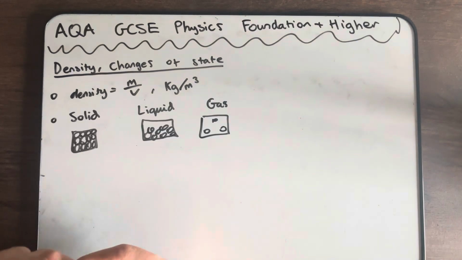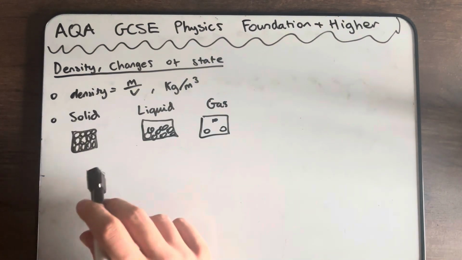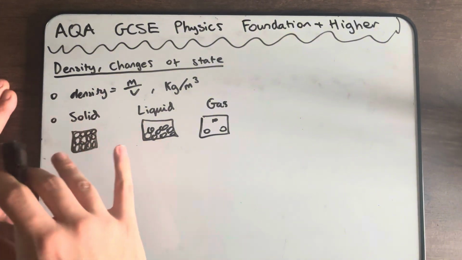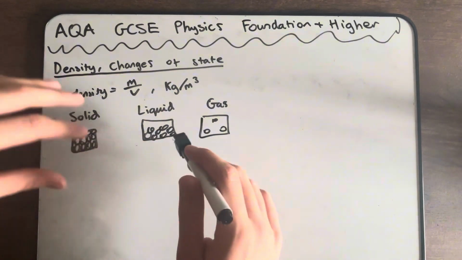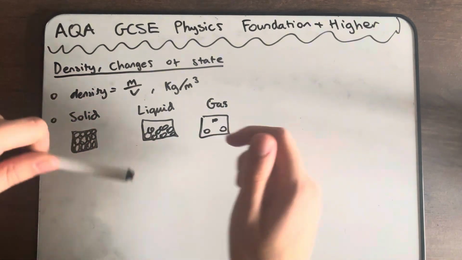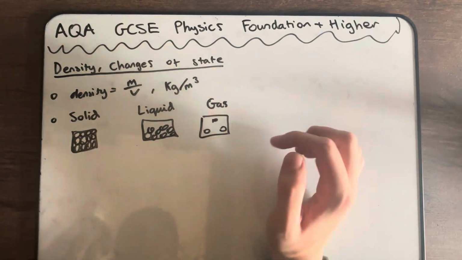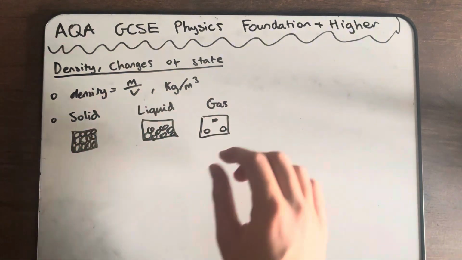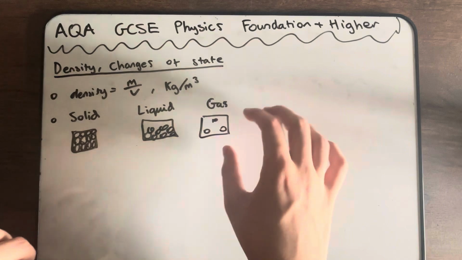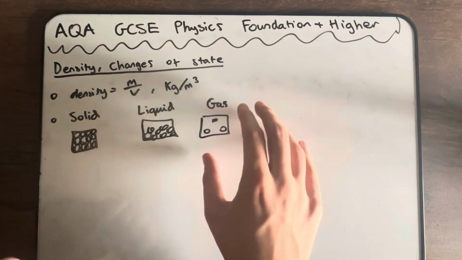So different states of matter have different densities. Solid has the highest density as it has lots of matter packed per unit volume, whereas liquid has a slightly lower density as it has less matter packed per unit volume, and gas has the lowest. Now gas has the lowest because out of all these, the particles in the gas have the most energy to move, so they can move around and spread out very quickly.